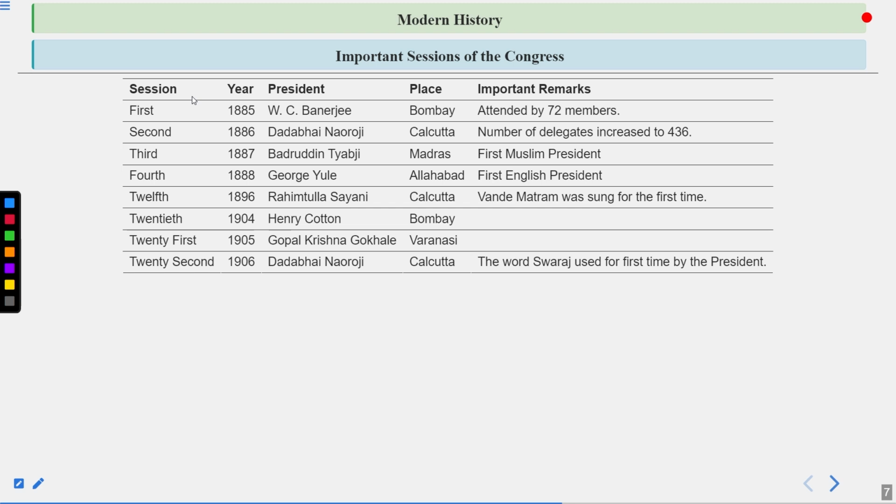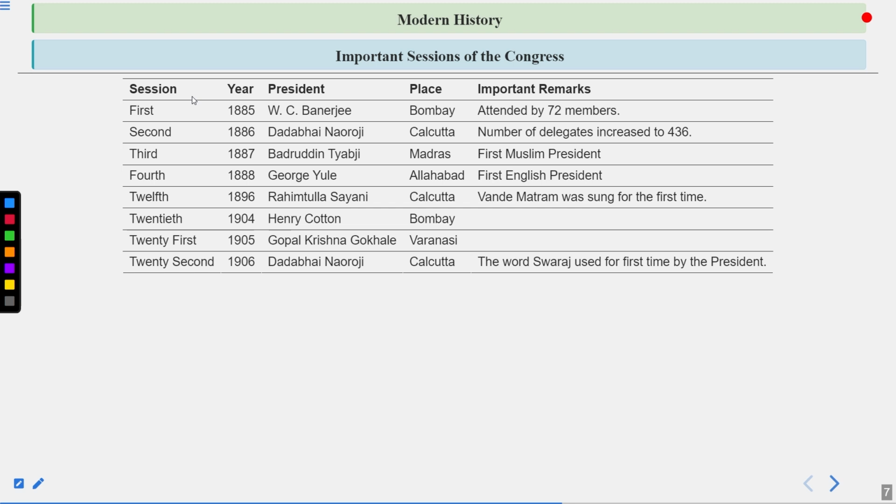And this session was attended by 72 members at that time. And one thing is really important for you to know, that this particular session was held in Gokuldas Tejpal Sanskrit College in Bombay, and remember that as well. And it was the first session held on 28th of December 1885.